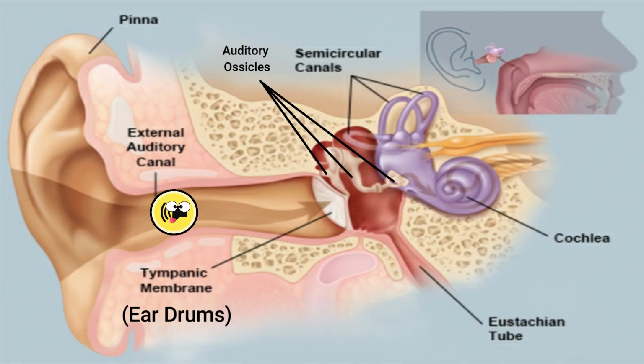These compressions and waves enter the outer ear, pass through the ear canal, vibrate the eardrums, vibrating the auditory ossicles, which vibrates fluids in the cochlea, converting those vibrations into electrical signals for the brain, allowing us to hear.